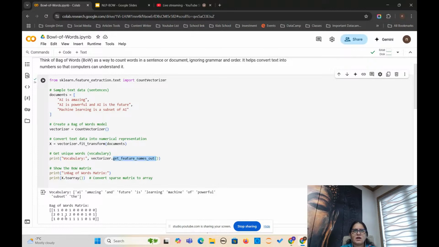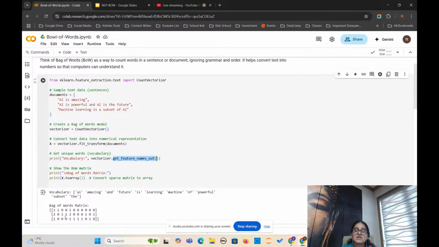It doesn't care about anything except how many times each word occurs in your sentence. If it is coming 1 time, 1. If it is coming 10 times, it will assign 10. So this is the disadvantage of bag of words. But this is how bag of words works.